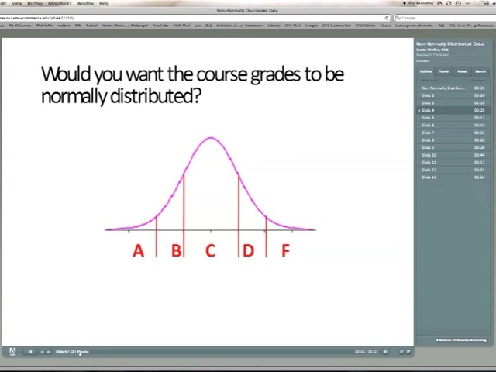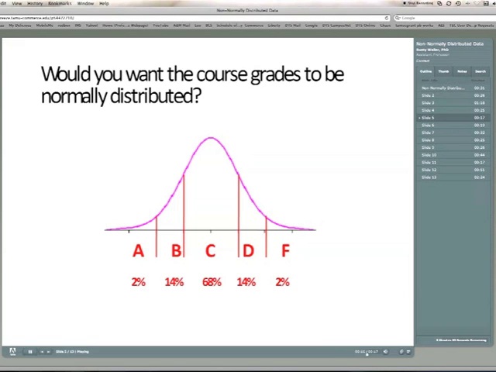Well, before you answer whether you wish everything was normally distributed, would you want the grades in this course to be normally distributed? I remember that I had a teacher one time that came into class, and it was a large class, and he said the grades in this course will be normally distributed. And he proceeded to tell us what that meant, and I rapidly decided that I didn't want my grades normally distributed. Consider the following. If grades were normally distributed, then we would have 2% A's and 2% F's. We would have 14% B's, 14% D's, and we would have 68% C's. How would you guys like that?